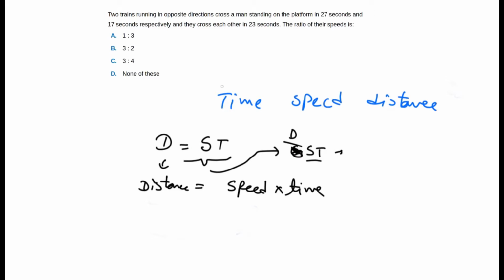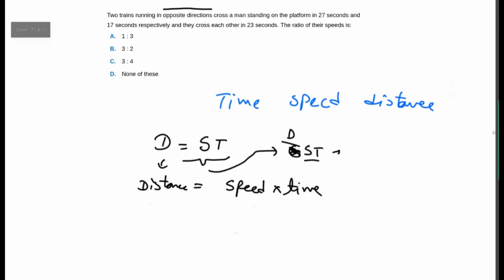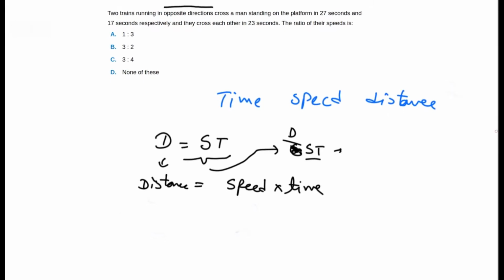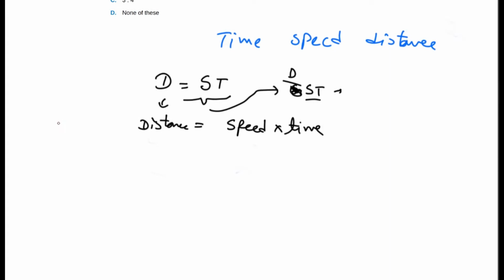Now we move on to the question. The question says two trains are running in the opposite direction. So let's hold on here for a moment and look at the relative speed. Relative speed is calculated by the direction.